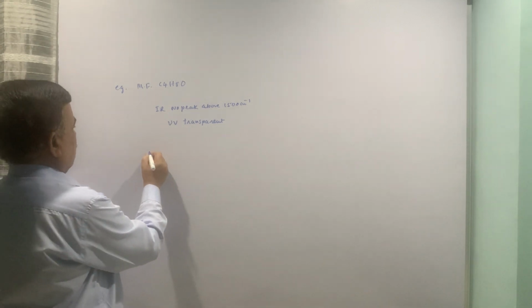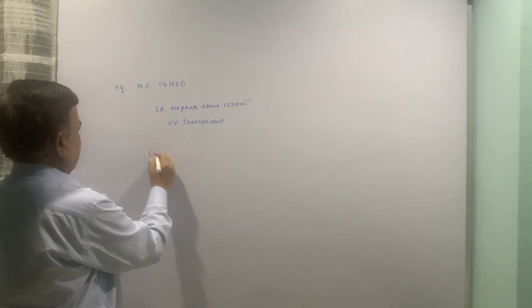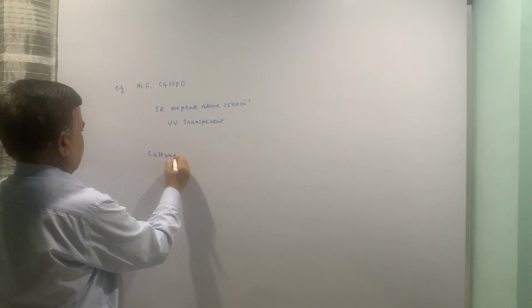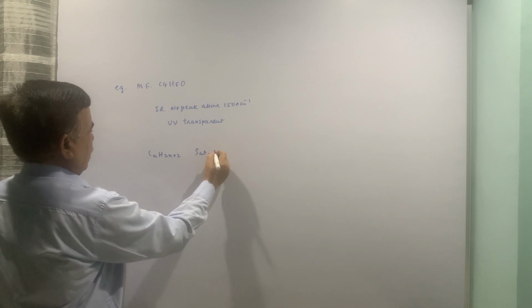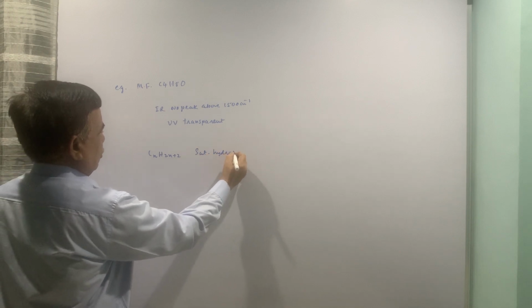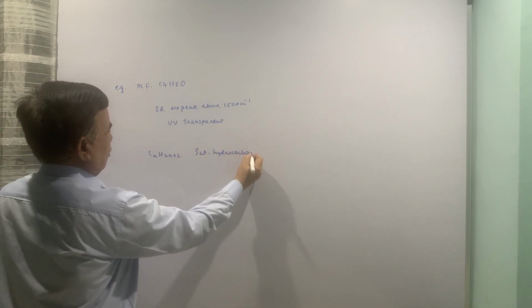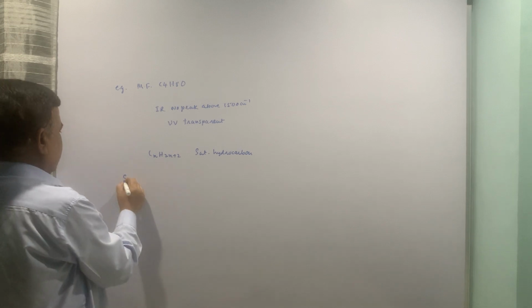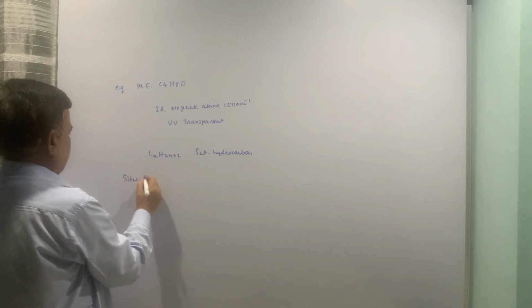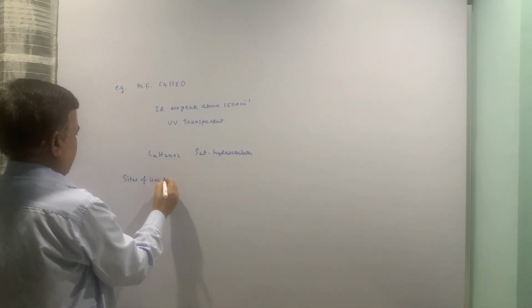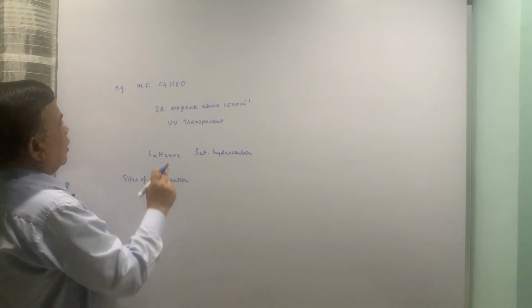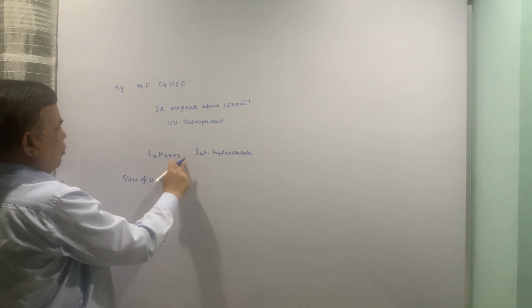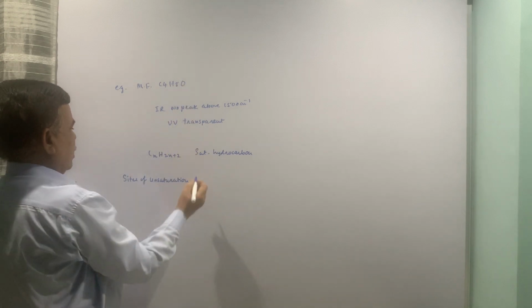CnH2n+2 is the formula for a saturated hydrocarbon. You have to find out the sites of unsaturation by comparing this formula with the given one. Oxygen you can neglect.